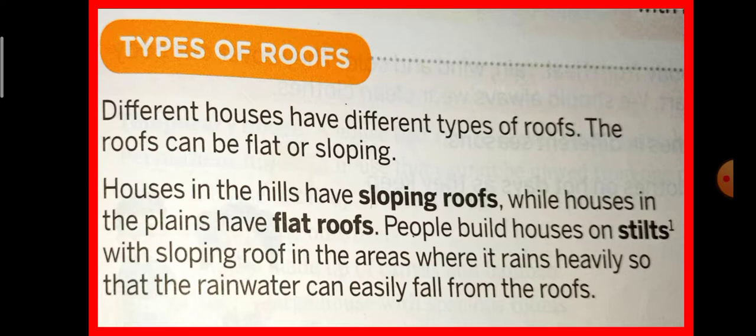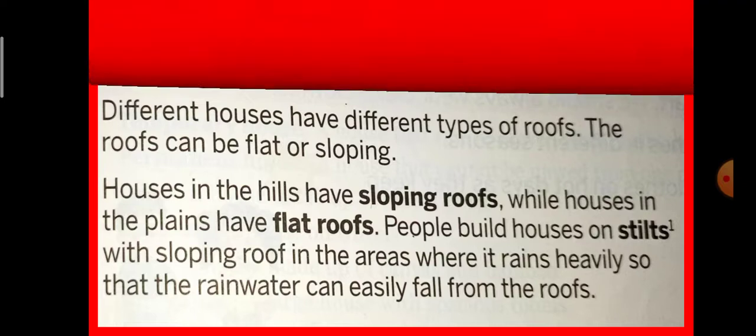While the houses in the plains have flat roofs, like our houses, we have flat, plain roofs. And people build houses on stilts with sloping roofs in the areas where it rains heavily, so that the rainwater can easily fall from the roof. So again, people build houses on stilts with a sloping roof. Now what is meant by stilt?